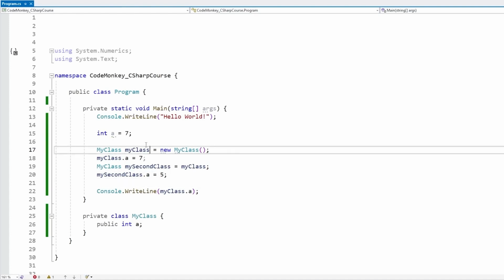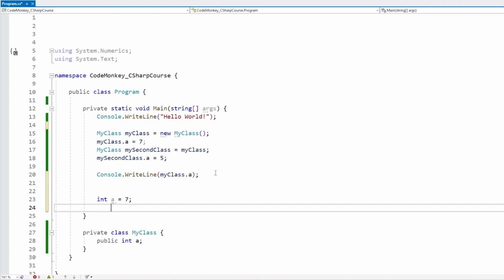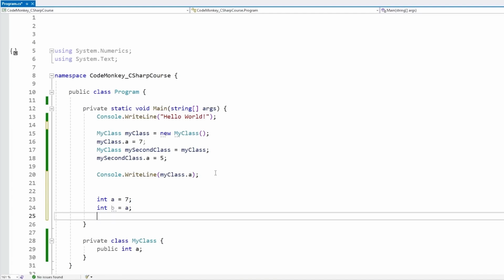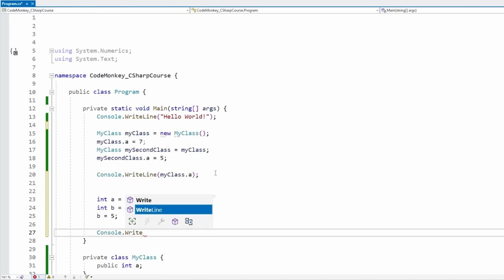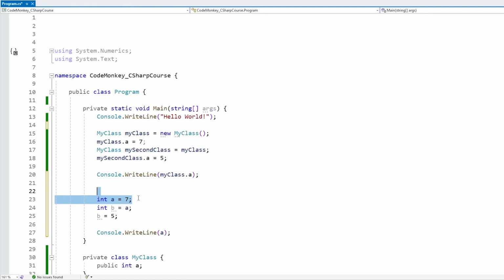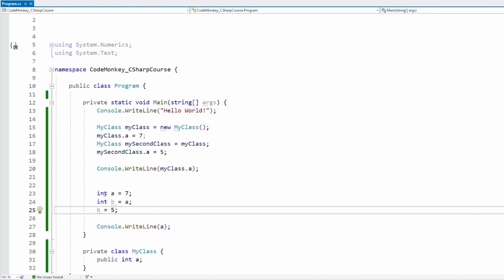Now let's look at this exact same example, but using our ints, which are value types. So you've got an int a of 7, then let's define an int b and let's assign it to the value of a. And then let's go inside b and set b to something else. Let's put it on 5. And now let's do a Console.WriteLine on a. And let's see what this one prints. So will it print 7 or 5? And there it is, the result is 7. Again, this is because int is a value type and not a reference type.